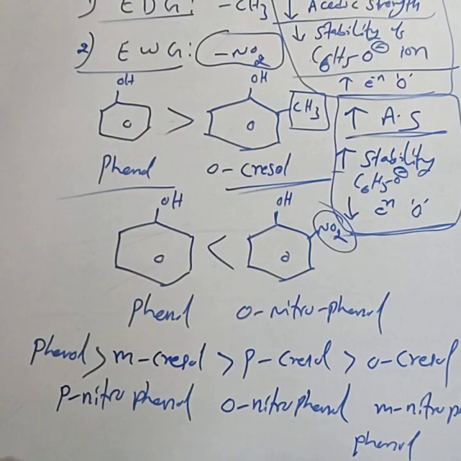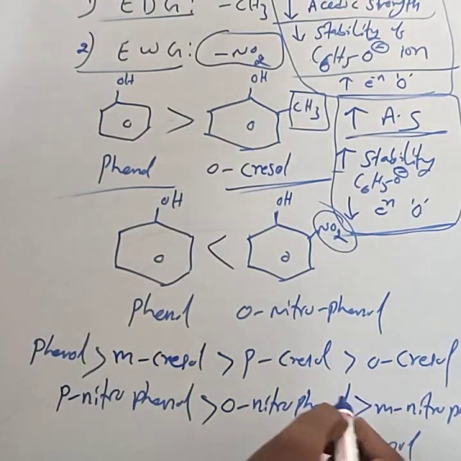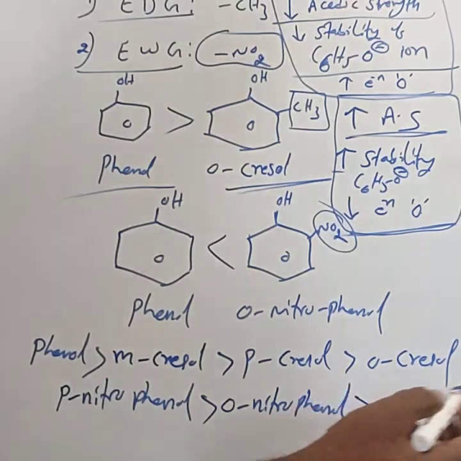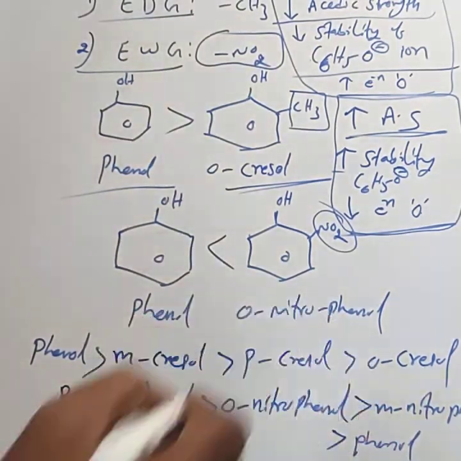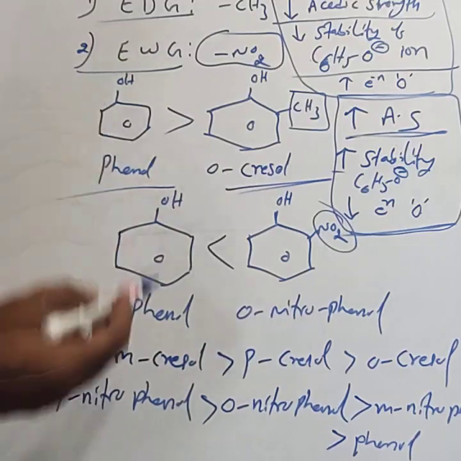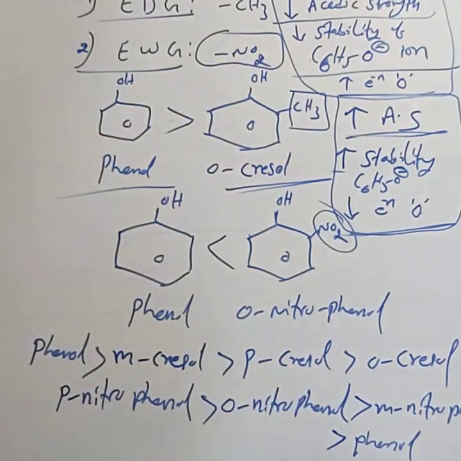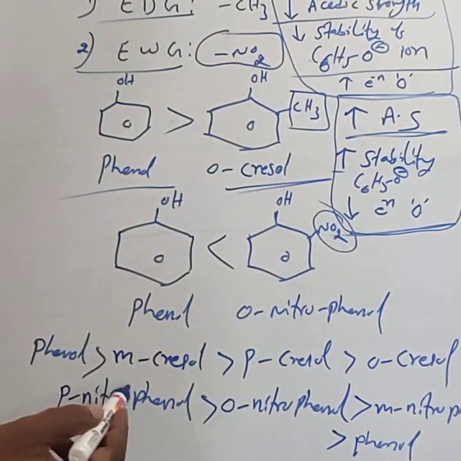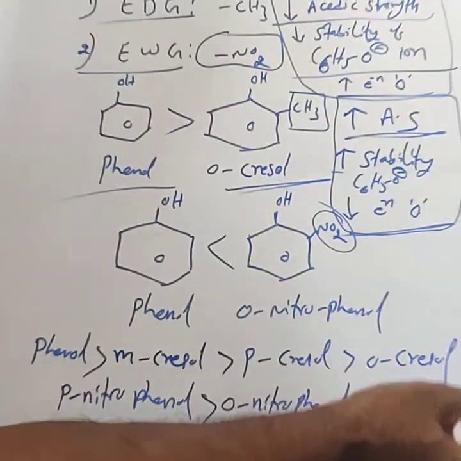The order is paranitrophenol is more acidic than orthonitrophenol, than metanitrophenol, than phenol. That is, in withdrawing groups, phenol is the weaker acid. Hence, first you have to write paranitro, orthonitro, metanitro.